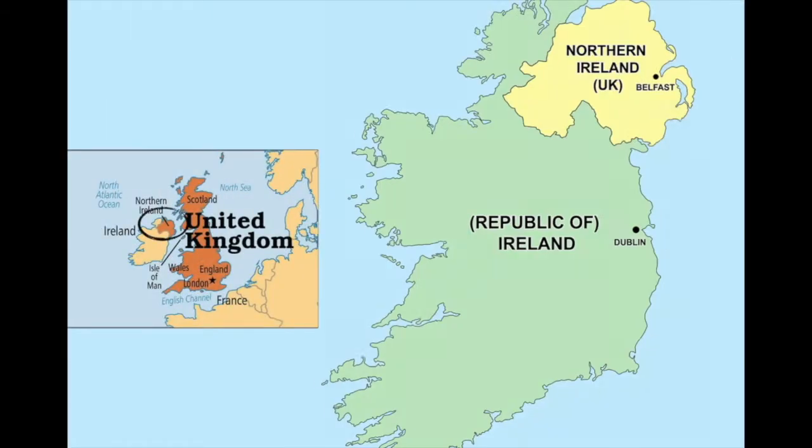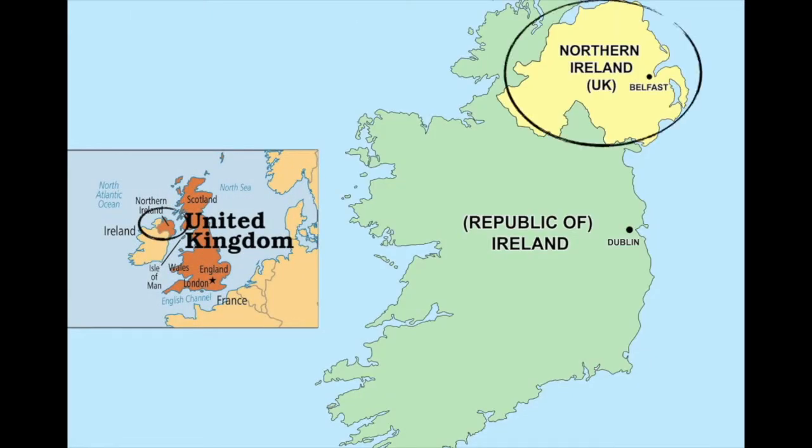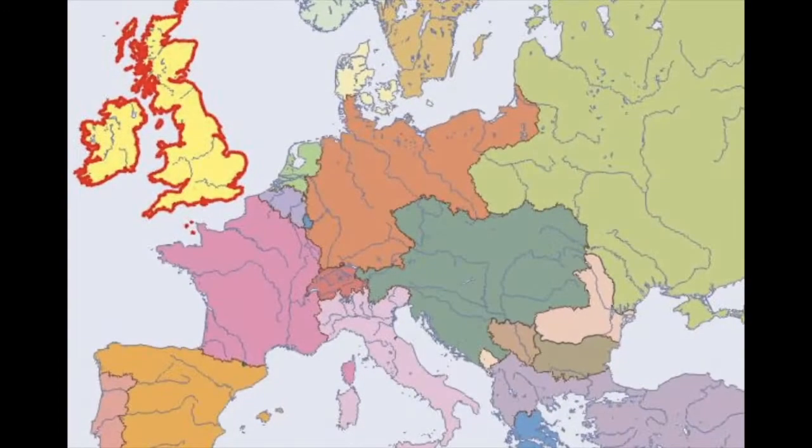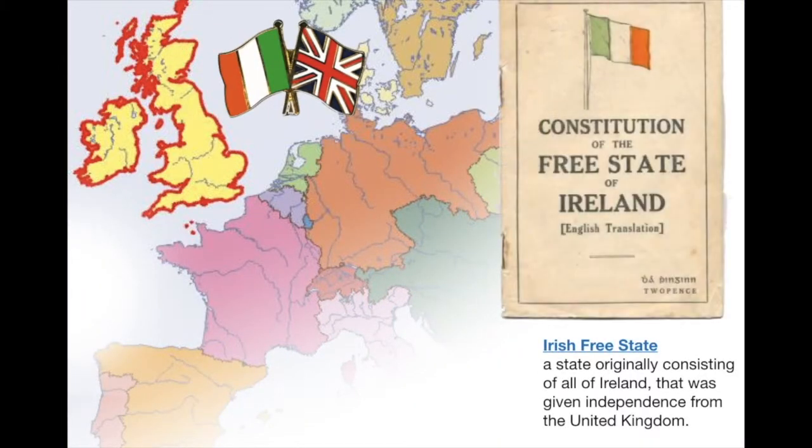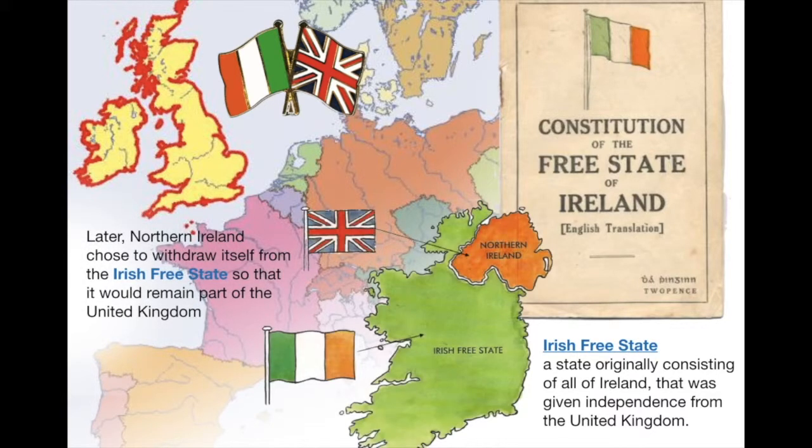Northern Ireland is part of the United Kingdom in Europe. It is a region northeast of the island of Ireland. Both Northern Ireland and Southern Ireland were once part of the United Kingdom in union with Great Britain. Due to separatist movements when the Irish Free State was created, Northern Ireland chose to withdraw from the Irish Free State and separate from Southern Ireland so that it would remain part of the United Kingdom.